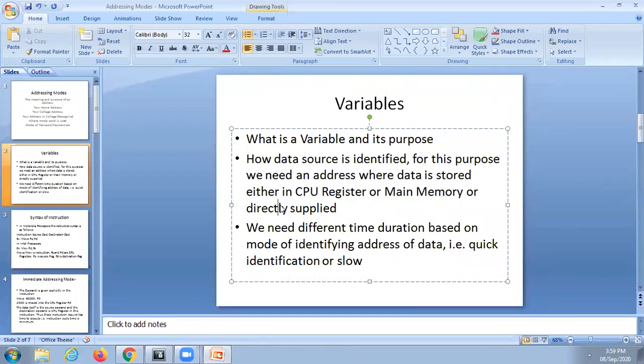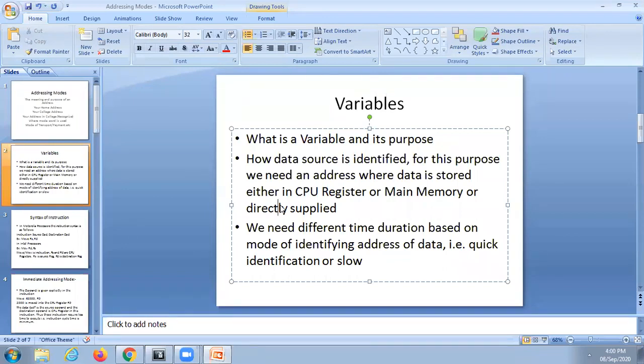As per the general phenomenon, if I call by your roll number, the response will be fast. Why? Because there is no ambiguity. If I call by your name, there may be a possibility of ambiguity, so people have to think whether it is me or somebody else, and look around.